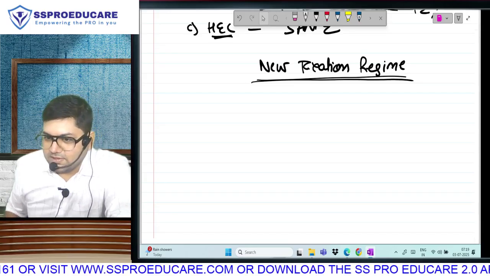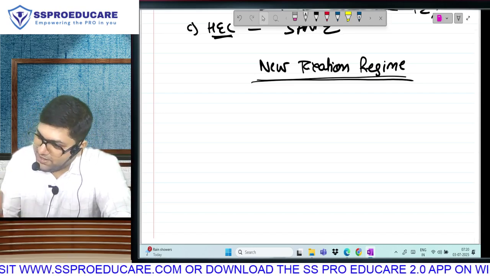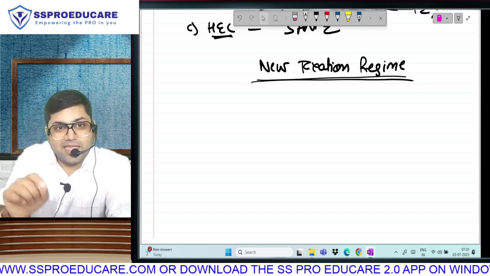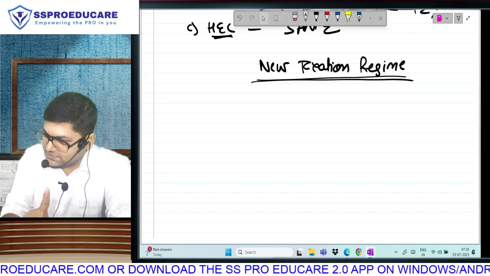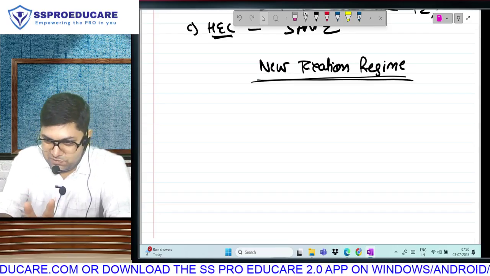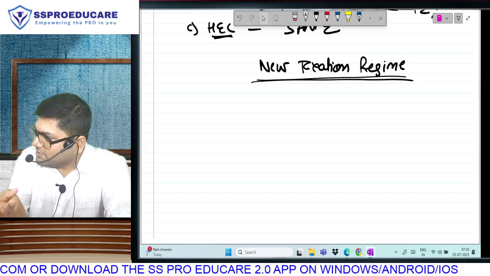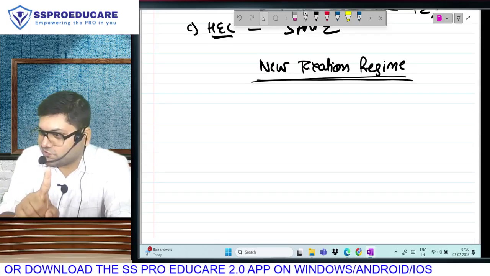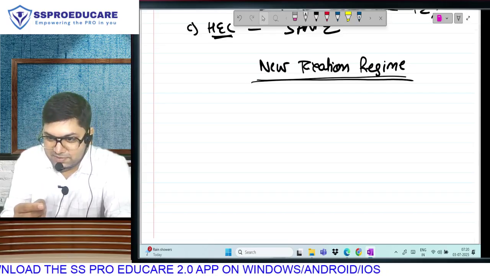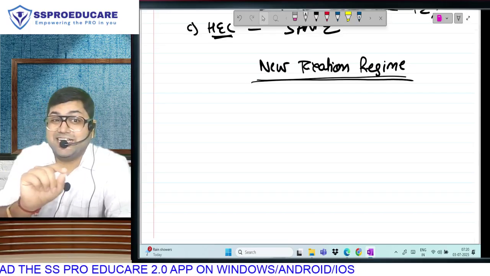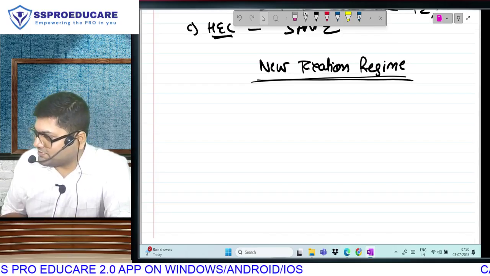If they want to bring something in the budget, they should bring everything in the budget itself. We had always experienced that every year there is one budget. In an election year there will be two budgets: an interim budget by the outgoing government and a final budget by the new government. So there was one budget on 1st of February given by Piyush Goyal sir. It was an interim budget in 2019 by the outgoing government because Jaitley ji was unwell. And for the second budget, auntie became finance minister, so she got to present it.